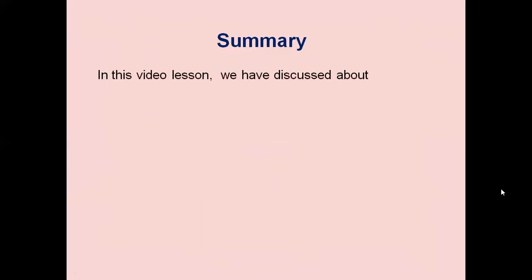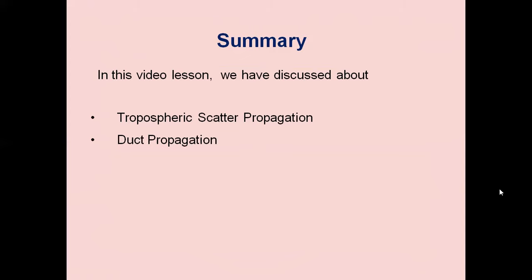In this lesson, we have studied tropospheric scatter propagation. We make use of the troposphere for the purpose of communication. We also studied duct propagation. A duct is formed very near to the ground through refraction and reflection from the ground. Through refraction in the duct and reflection from the ground, we can propagate the signal from transmitter to receiver.